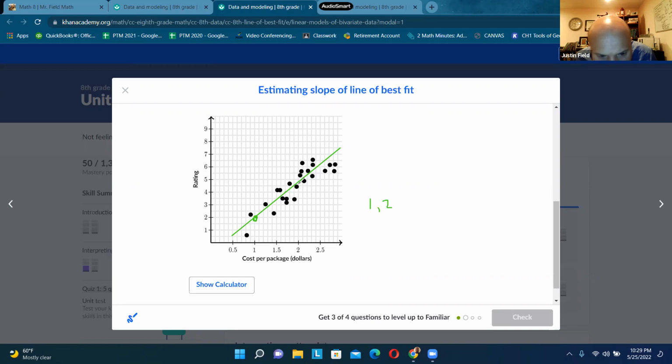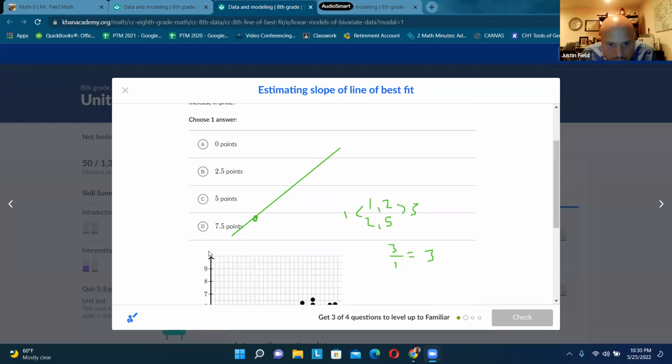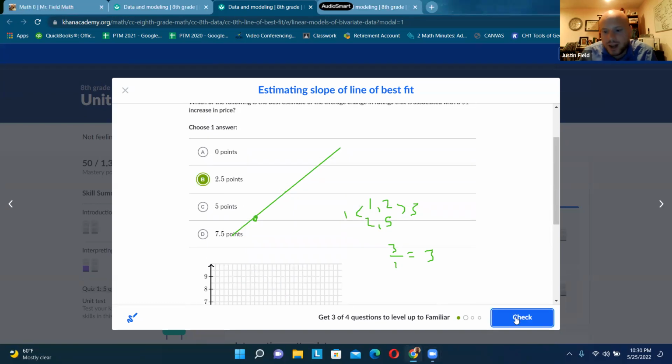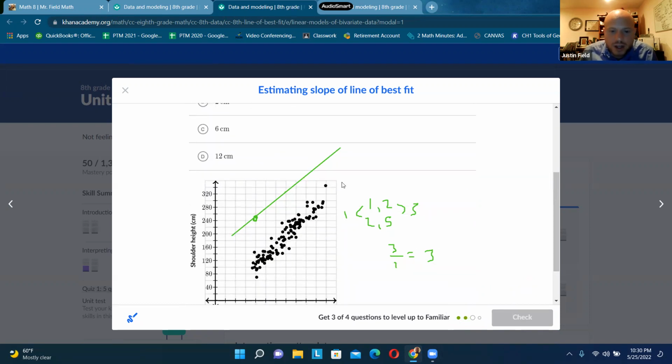At 2, it goes to almost 5. Not really, but I'm just going to say 5, and then I know it'll be a little bit less. So change in x is 1, change in y is 3. So it's about 3 over 1. It's about 3, maybe a little less. And so a little less than 3 is 2.5. There we go. Okay, so you're going to draw your line, find 2 points on the line, find the slope, and then you'll have your approximate answer and see which one is the closest.